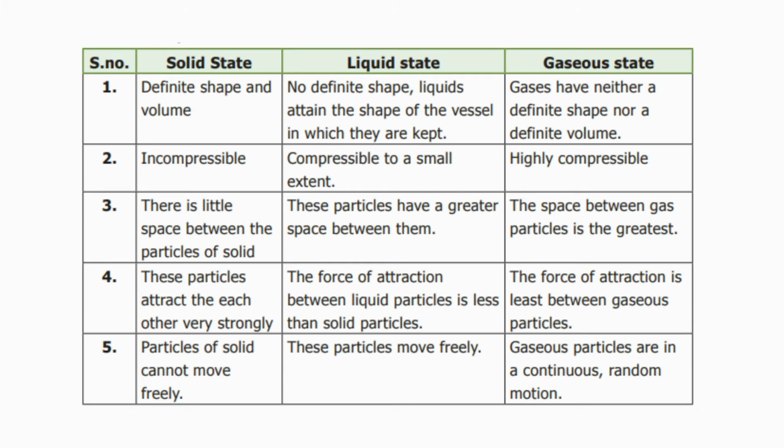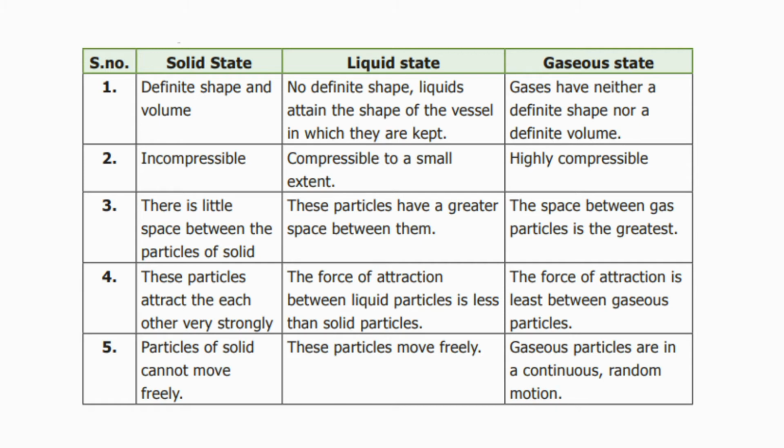Here comes the difference between solid, liquid and gas. The first comparison is about shape and volume. A solid has definite shape and volume. A liquid has no definite shape because it takes the shape of the container, and it has definite volume.